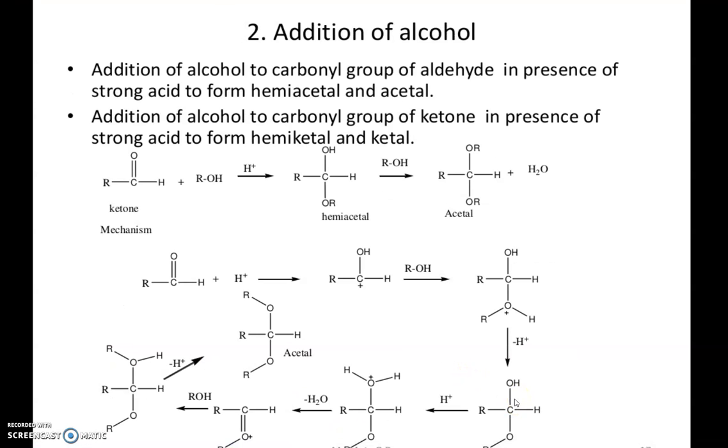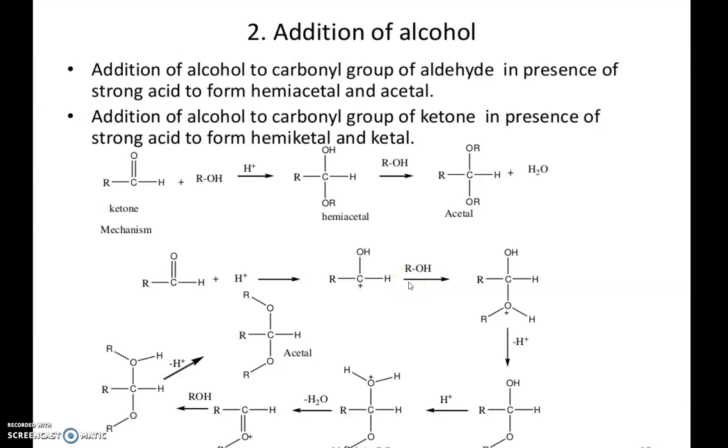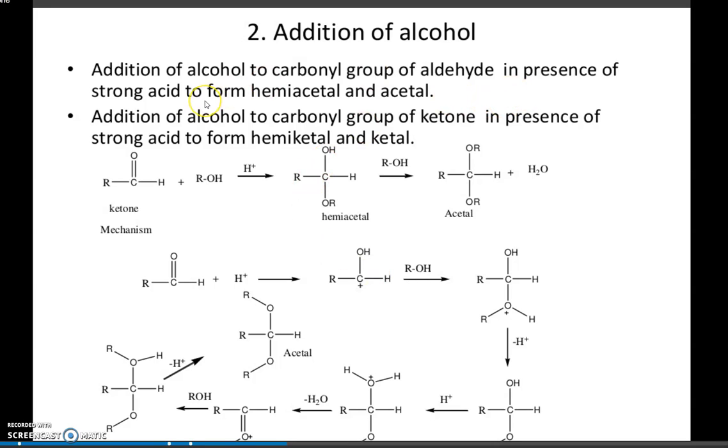Then addition of alcohol, similarly. Here you can see R plus and OH minus, and this OH minus will attack here. You can see the mechanism. The first step is H plus adding to the oxygen; the polarity changes and we get OH and C plus. Then further alcohol is added to this. This is an acid catalyzed reaction: addition of alcohol to the carbonyl group of an aldehyde in the presence of a strong acid to form hemiacetal and acetal. The first step gives hemiacetal, and the second step gives acetal.